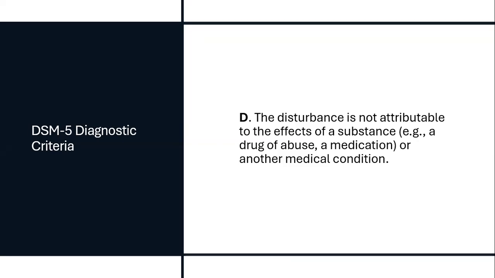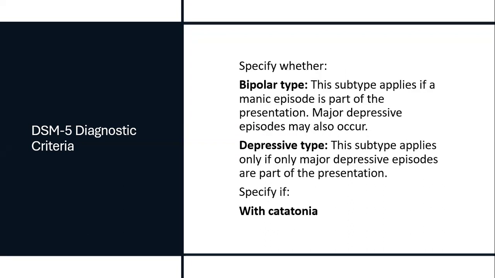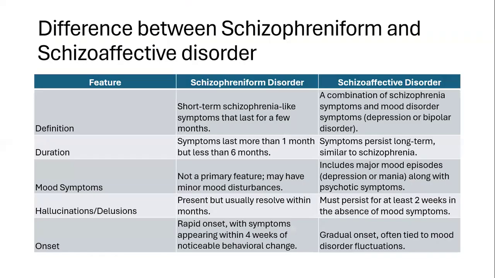Okay. And criterion D: the disturbance is not attributable to the effects of a substance. Again, this is the same criterion that we talked about in schizophreniform, where it shouldn't be attributed to any medical issues or any substances the individual is consuming. Okay. So here you can give specifiers by whether it's bipolar type or depressive type, or whether there is catatonia or without catatonia.